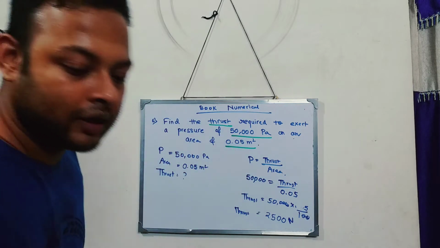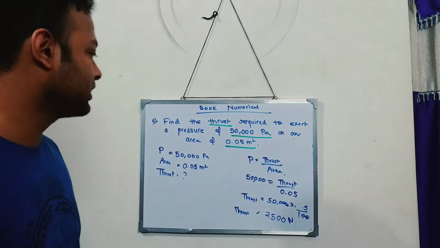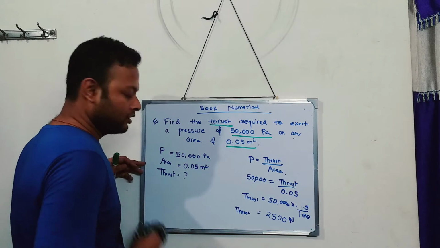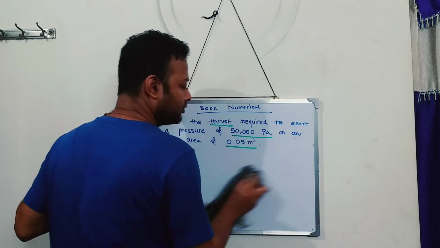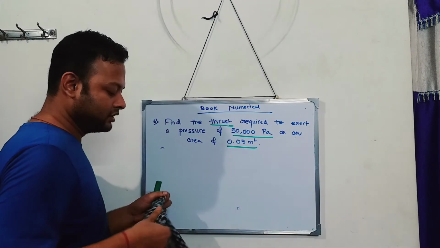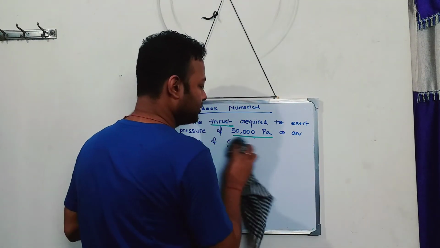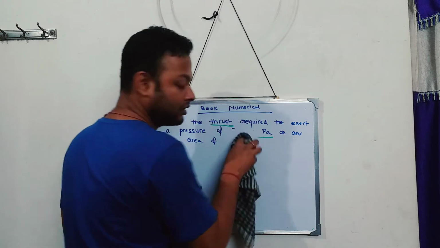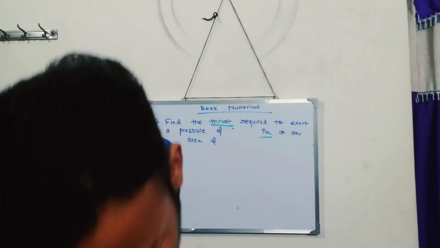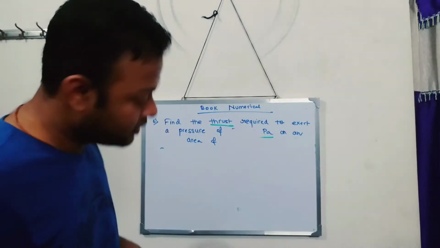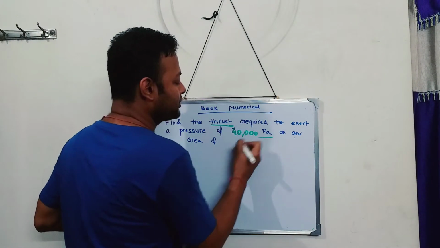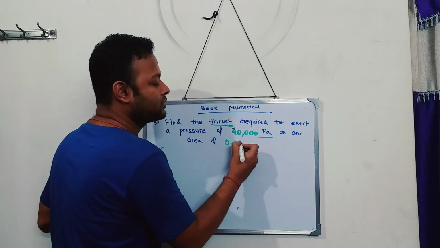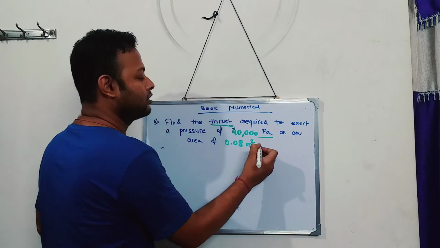Now after this, what I want you to do is that I'll just change the numbers. What I will do? First I'll rub the sum. Next I'll change these numbers. So the numbers become 40,000 pascals and area of 0.08 meter square.